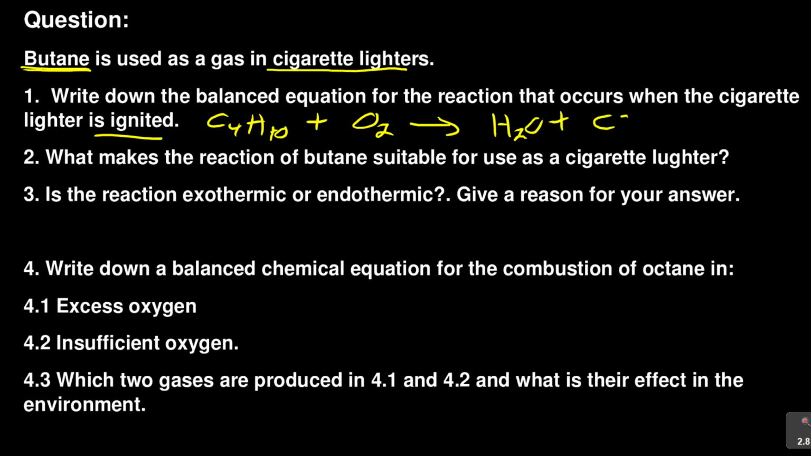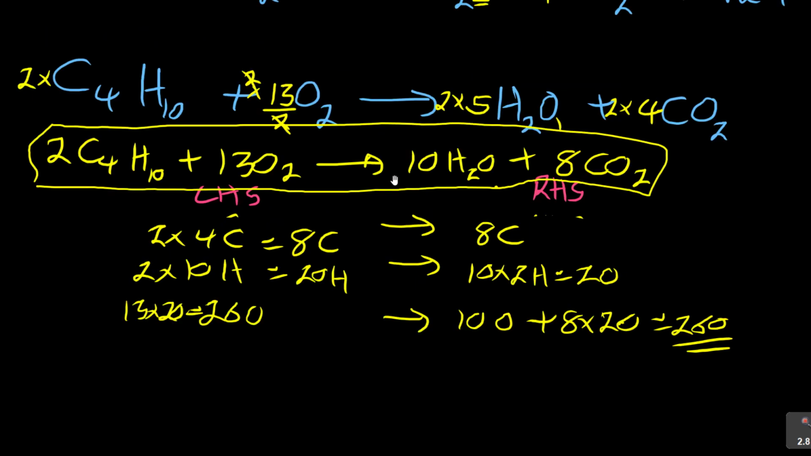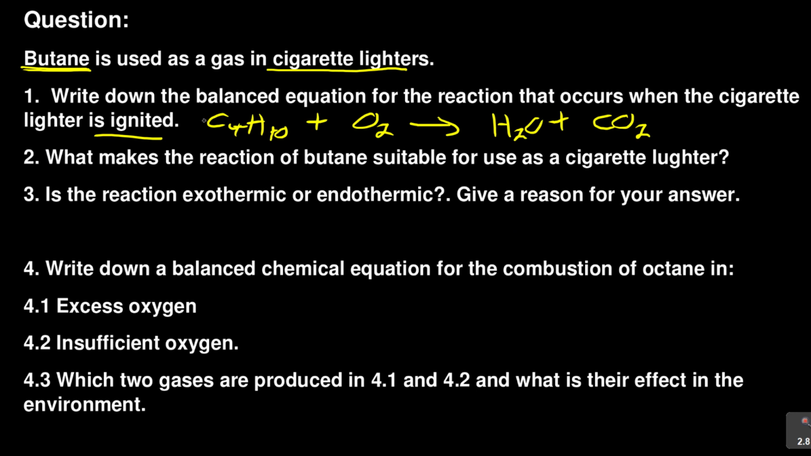Plus what? Carbon dioxide. Are you with me? Then you do the thing that we did when we were balancing this side here. That's where you're going to say 2, 13, 10, 8. You see that? So you have to do that. To say here you have 2, you're balancing 13, 8, 10. I hope I did that properly. But you go through that process we did previously.